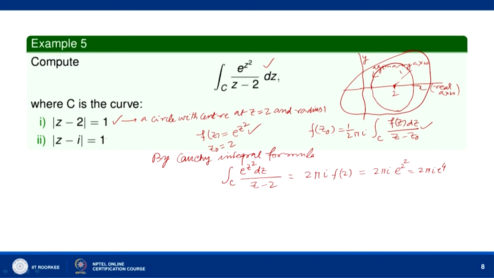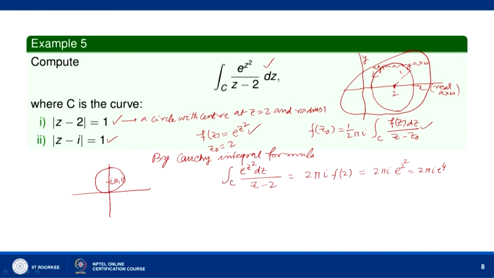Now, let us take the other problem, mod of z minus i equal to 1. Here also we have a circle. This time the center of the circle is at z equal to i and radius is 1. So, let us draw this circle. z equal to i means the point 0, 1 in the Cartesian plane. We take 0, 1 as center and radius 1 and draw the circle. So, we get this circle.